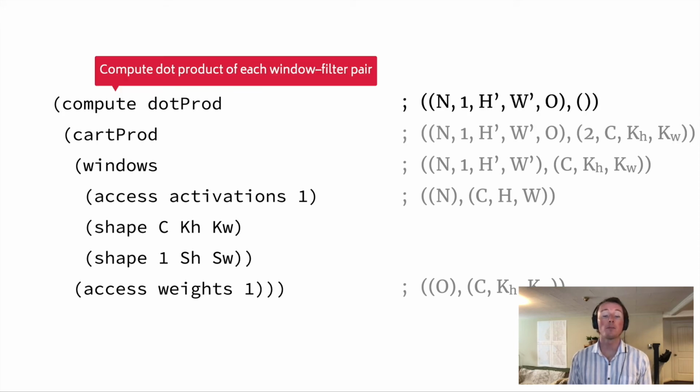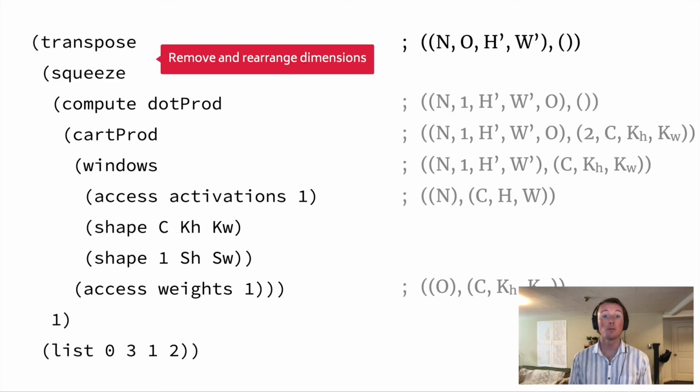Finally, we compute the dot product of each window-filter pair, which element-wise multiplies each 3D window with each 3D filter and sums the results into a single scalar value. This represents the core of the Glenside implementation of 2D convolution. Optionally, we can also remove and rearrange some dimensions so that the output layout matches the input layout.